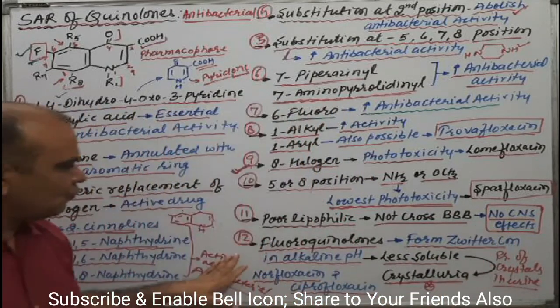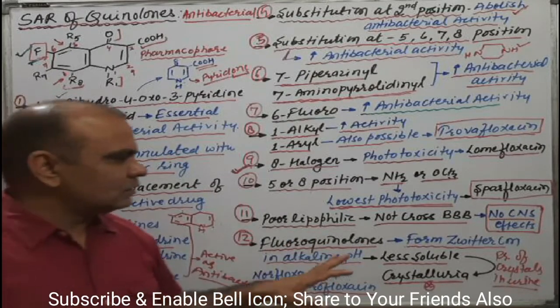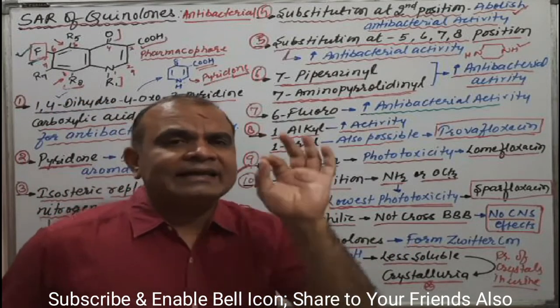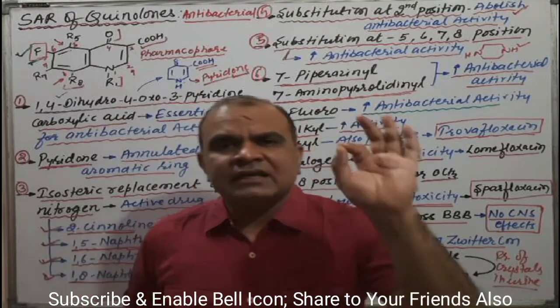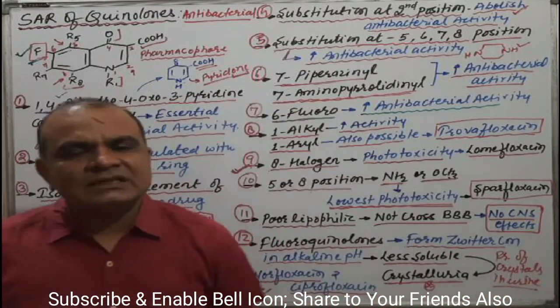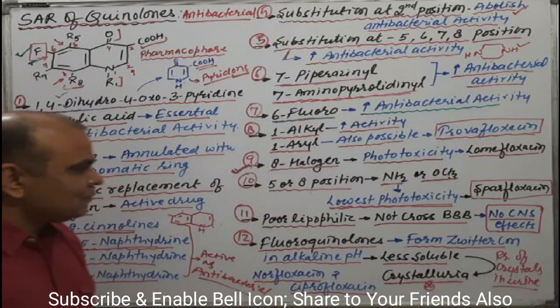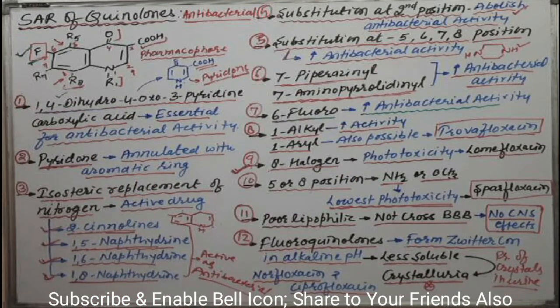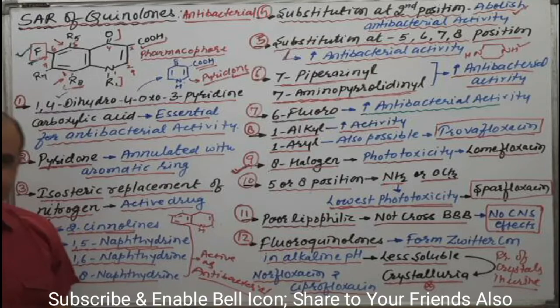Okay, and these fluoroquinolones form a Zwitterion in alkaline condition, that's why they cause crystalluria during treatment with these drugs. Okay, this is all about the SAR of fluoroquinolones.